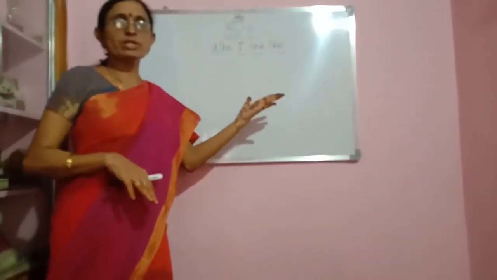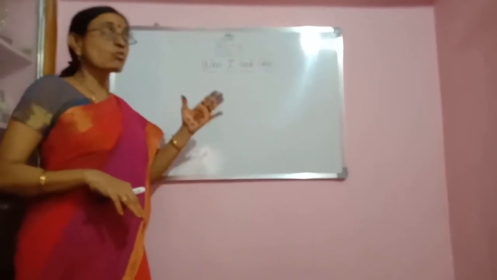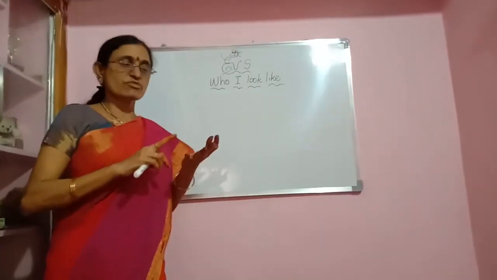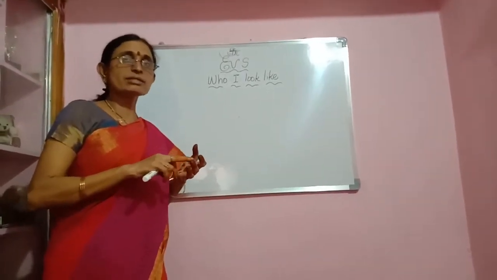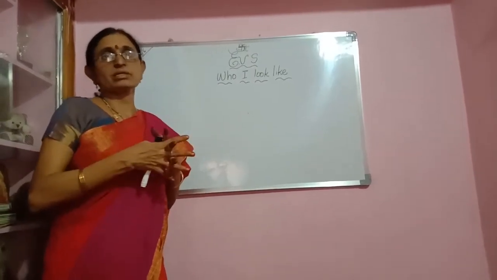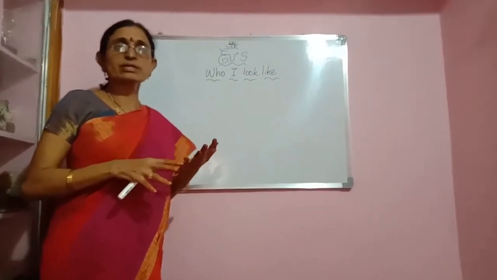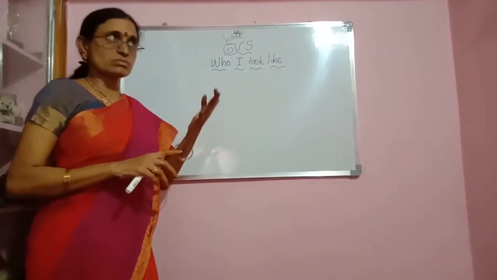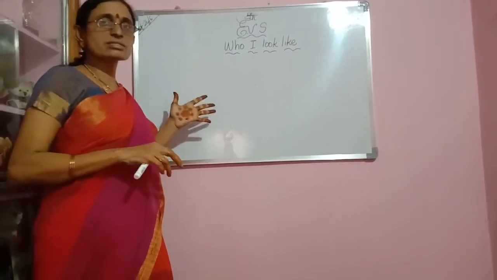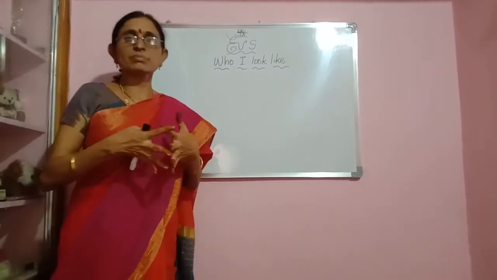Before going to the topic, let us recall what we learned previously. What is a family? A family consists of father, mother and their children. So, parents and children make up a family. And what is a joint family? A joint family consists of grandparents, parents, uncles, aunts and their children.